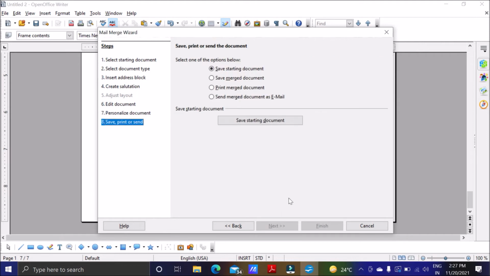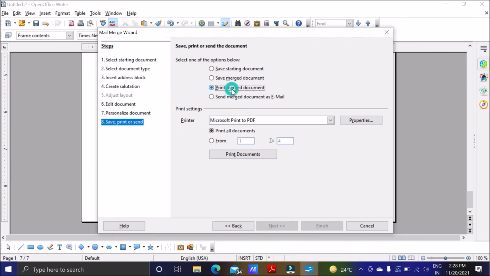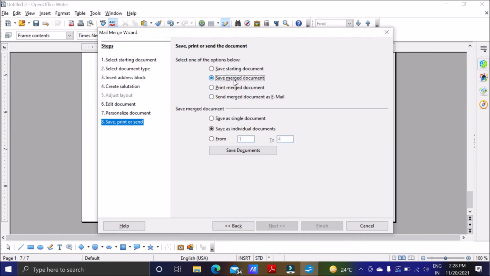And then next, and yes, here save starting document, save merge document, print merge document, or if you want you can send the merge document as email also. You can print the merge document from here also, or you can take a PDF format. You can save merge document, or you can save starting document. Save starting document will save the document in starting. I want to go for save merge document. The merge document I want to save, I don't want to save only the starting one.